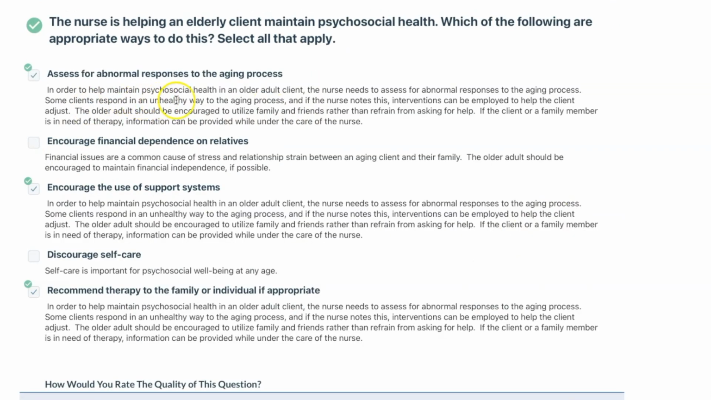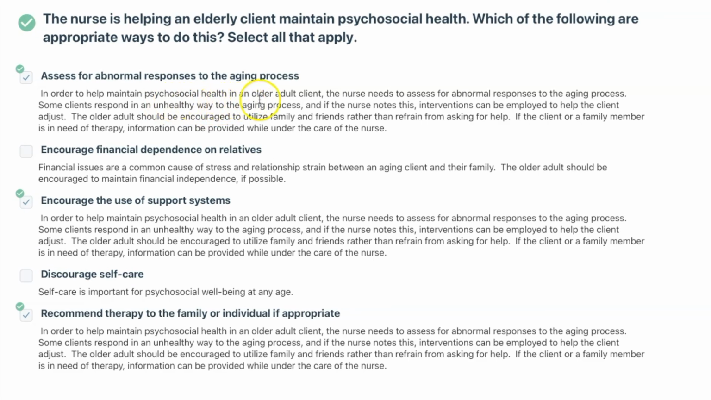In order to maintain psychosocial health in an older adult, the nurse needs to assess for abnormal responses to the aging process. Some clients respond in an unhealthy way to the aging process, and if the nurse notes this, interventions can be employed to help the client adjust. The older adult should be encouraged to utilize family and friends rather than refrain from asking for help. If the client or a family member is in need of therapy, information can be provided while under the care of the nurse.